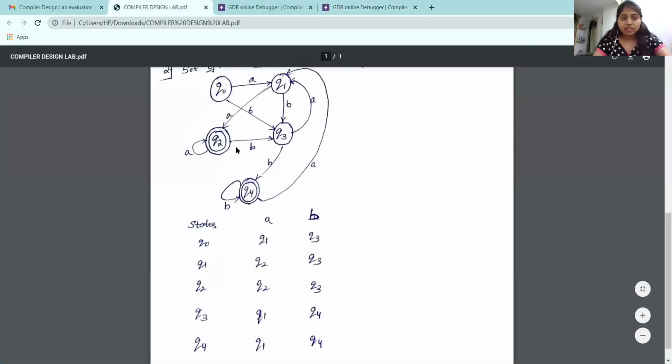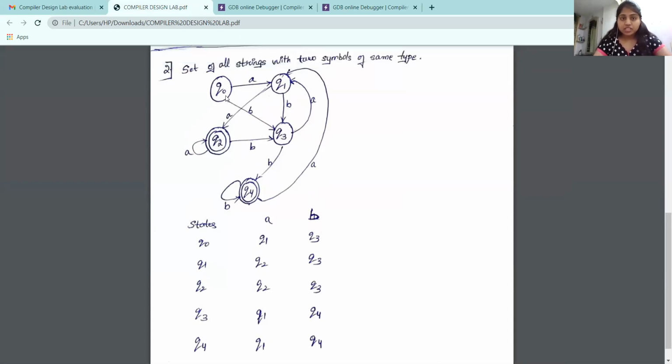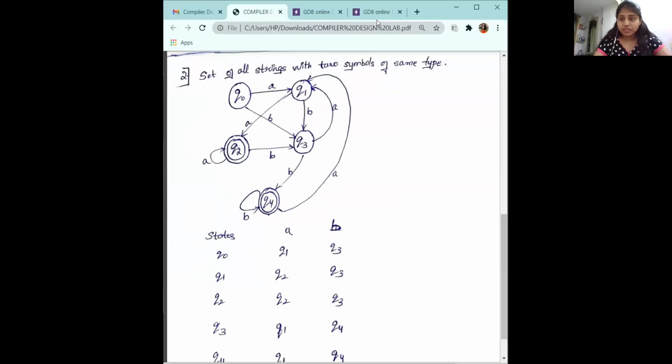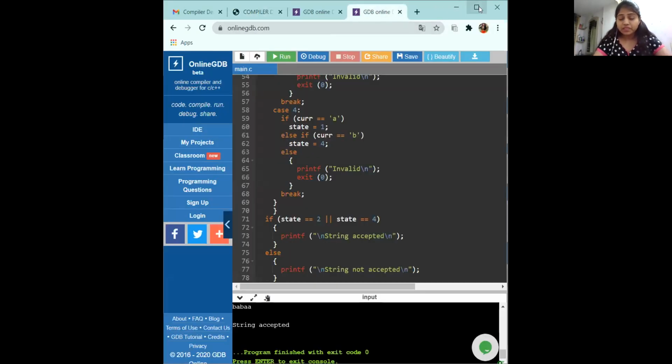So let us look at this example string in the finite automata which we have drawn. B, A. Let us start at Q0. At B it goes to Q3, and again at A it goes to Q1. Again B comes to Q3. At last A it goes to Q1, and again A comes to Q2, which is nothing but the acceptance state. So the string got accepted for the given finite automata and for the given program.